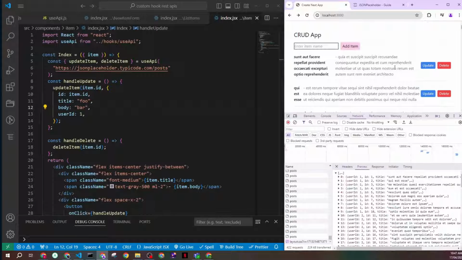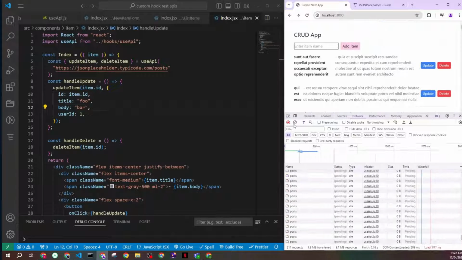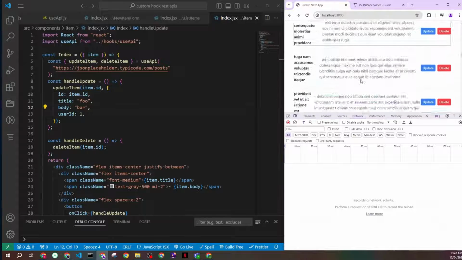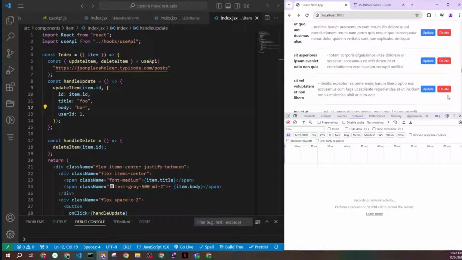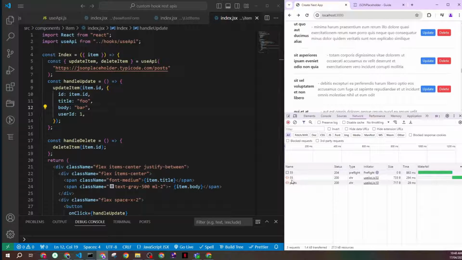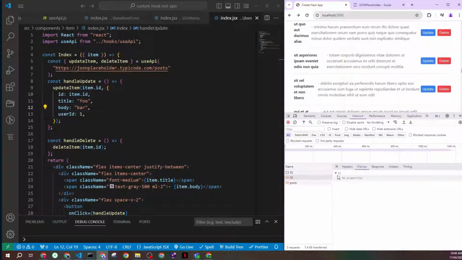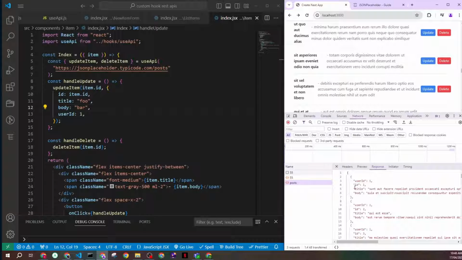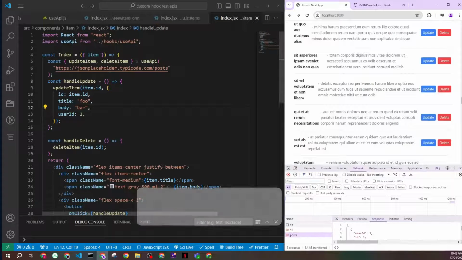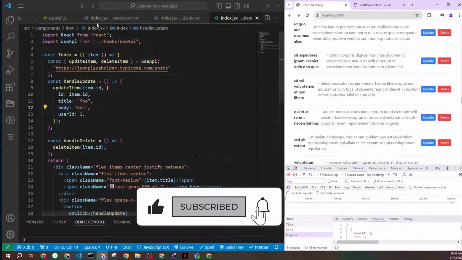Now let's hard refresh and let's clean up everything, and let's just keep going down and click any of these buttons. I'll click this one. You can see here again 55 and see delete for the post ID 55. The preview, of course, we didn't send anything and we don't get anything back because we're deleting the item. And again in real time, this post, when you get it back, will have one item less than before. Okay, so I hope this really makes sense and it's easy for you.